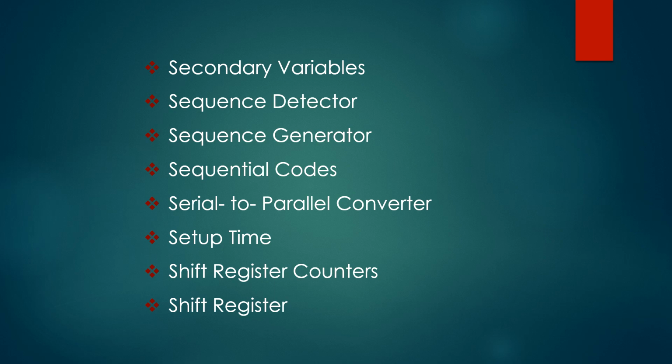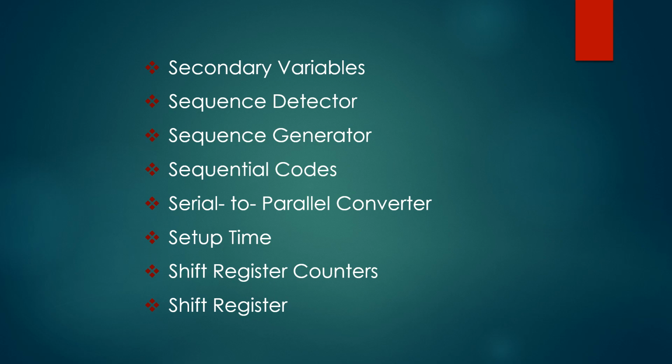Next one, setup time. It is the minimum time required to maintain a constant voltage level at the excitation input of the flip-flop device prior to the triggering edge of the clock pulse in order for the levels to be reliably clocked in the flip-flop. Next one, shift register counters. A shift register with the serial output connected back to the serial input is called a shift register counter.